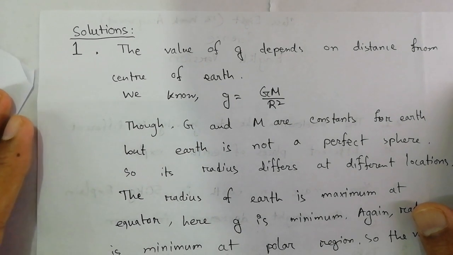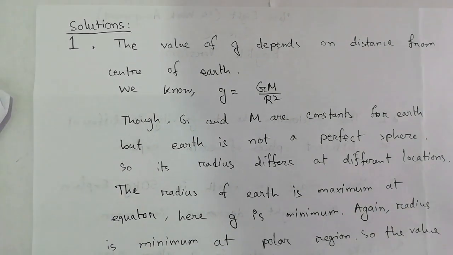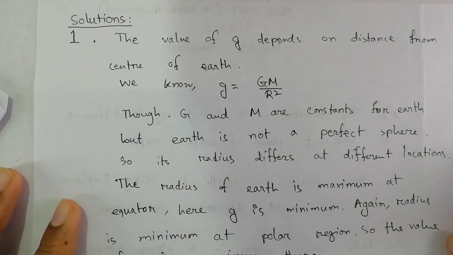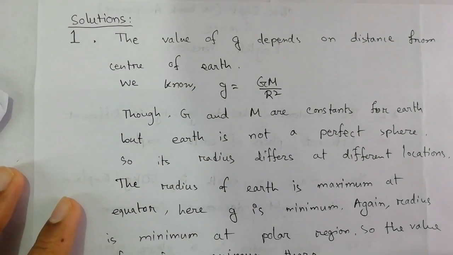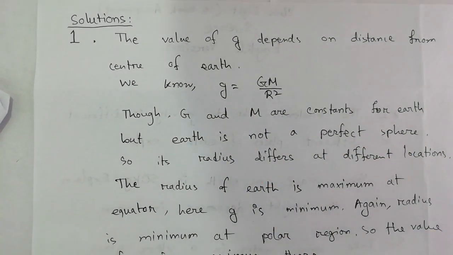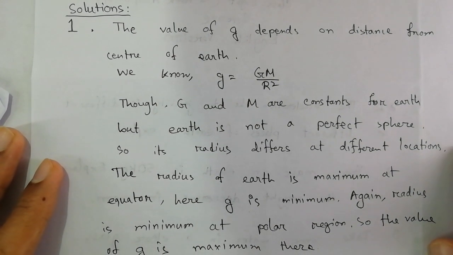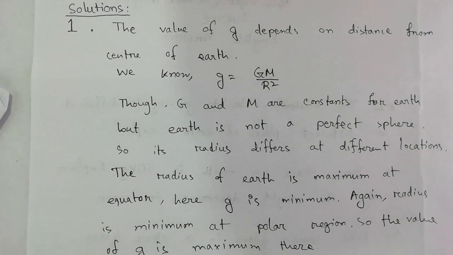First, solution 1. Here we have written that the question was why the value of acceleration due to gravity changes for different places on earth. Now we have to look at the equation, that is g equals GM by r square. Here G and M are constants, but the radius is not constant. As the earth is not a perfect sphere, the radius differs at different places.